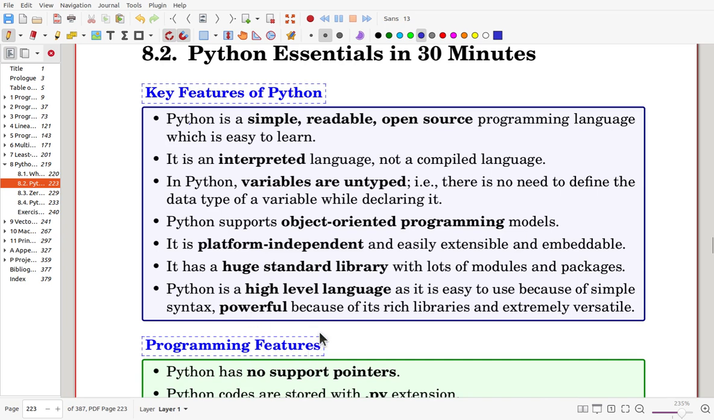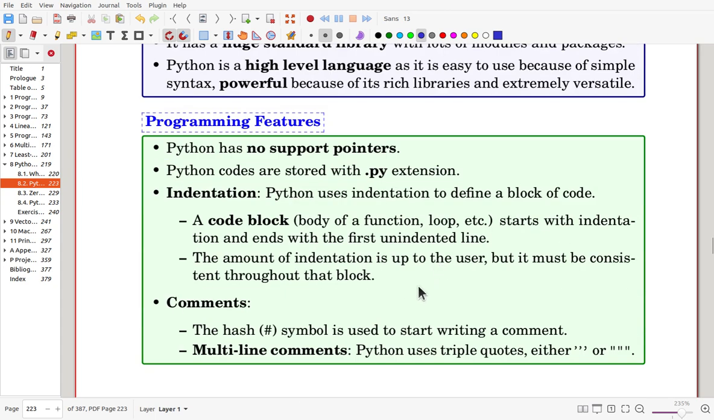Python is a high-level language, and that means it is easy to use. High-level languages are not necessarily better than low-level languages, but it is easy to use and simple, and also it is powerful. Python has no support for pointers, and Python code must be stored with a .py extension.